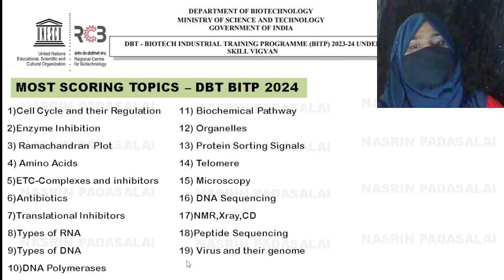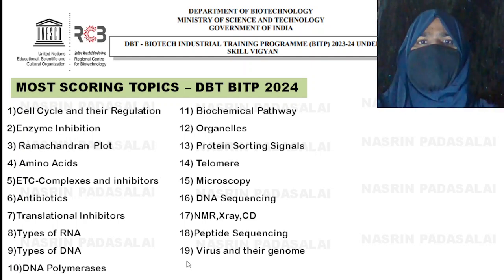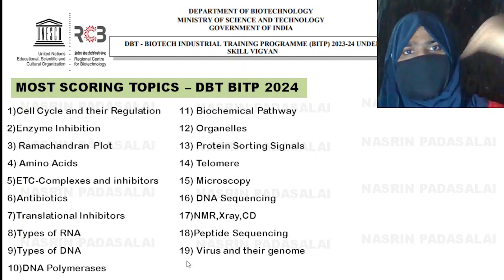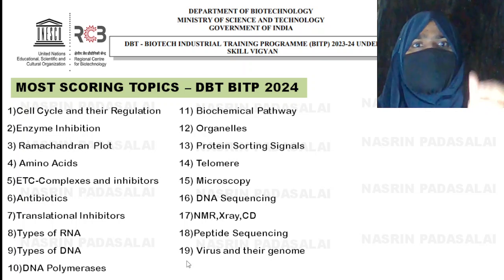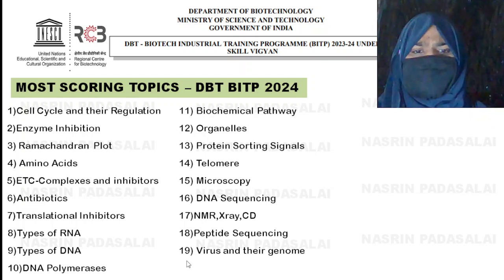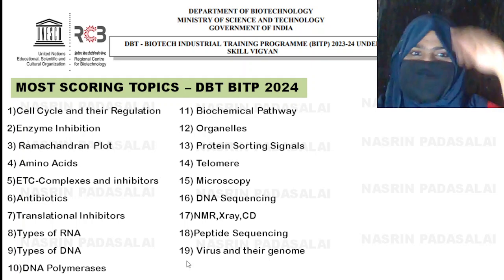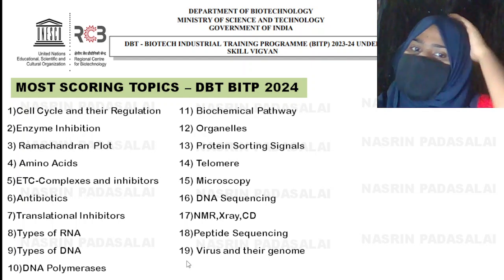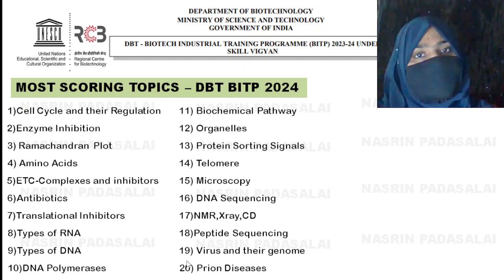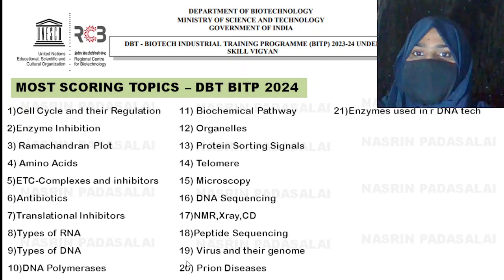Okay. Next is viruses and their genome. Definitely you can expect a question. Study about the common viruses like HIV. Study about HIV, how the HIV is coming into the body, and about the virus and the cell surface receptor, and about coronavirus. What is the genetic material of coronavirus? How many of you know the answer? Please do tell me in the comment section. Virus is very important. Okay. Next is prion diseases. Okay, this is also very important.